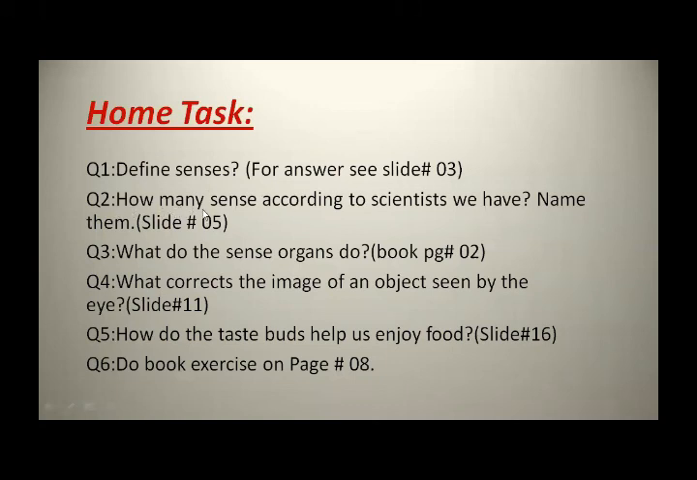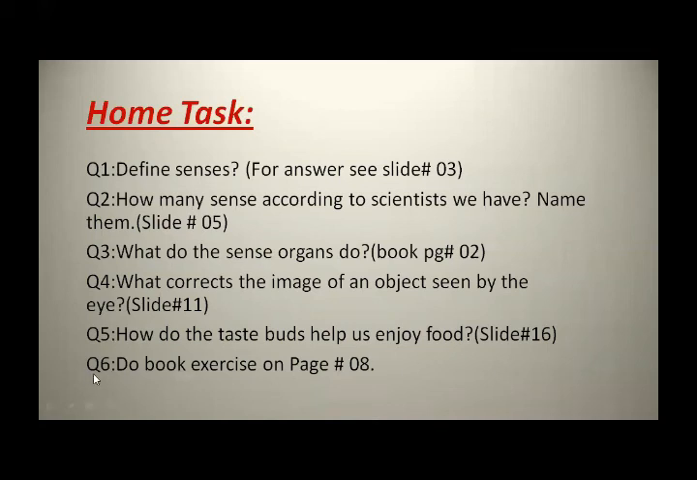Question number 2, how many senses according to the scientists do we have? Name them. Question number 3, what do the sense organs do? For answer, see book page number 2. This answer is present in your book page number 2. Question number 4, what corrects the image of an object seen by the eye? For answer, see slide number 11. How do the taste buds help us to enjoy food? For answer, see slide number 16.